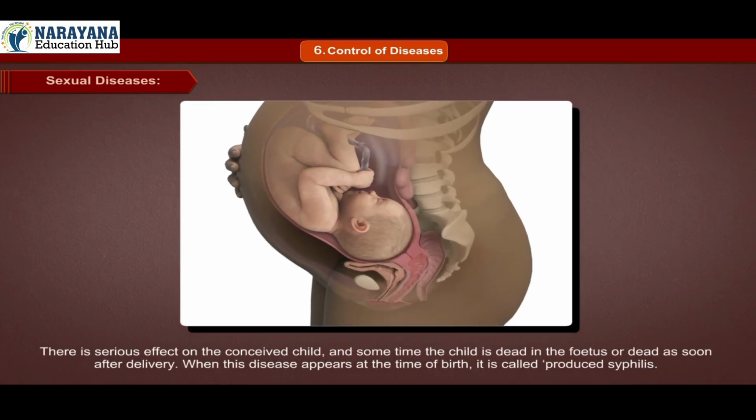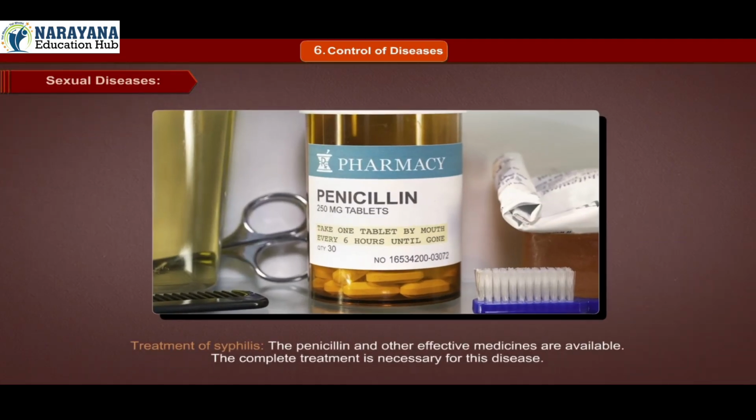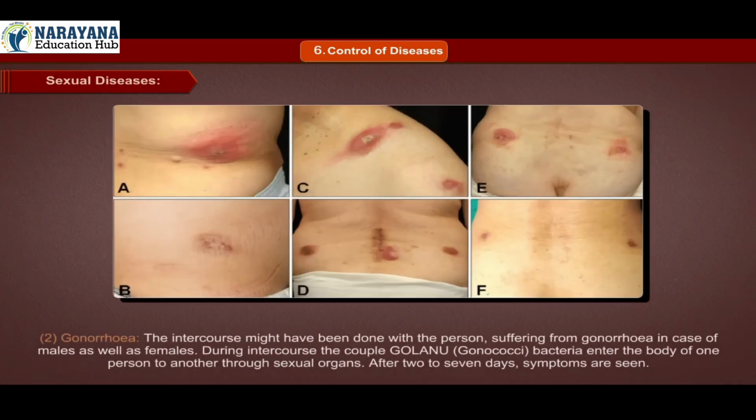There is a serious effect on the conceived child, and sometimes the child dies in the womb or dies soon after delivery. When this disease appears at the time of birth, it is called congenital syphilis. Prevention. We can trace this disease by a blood examination test. Avoid unsafe sex for prevention. Treatment of syphilis. Penicillin and other effective medicines are available. Complete treatment is necessary for this disease.